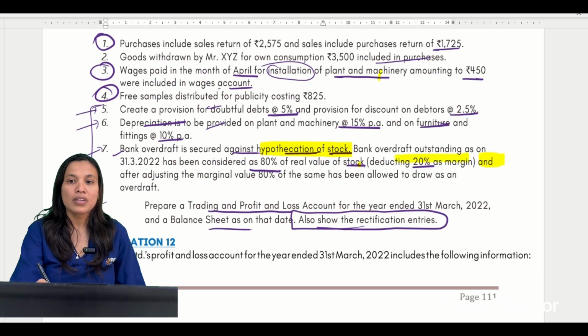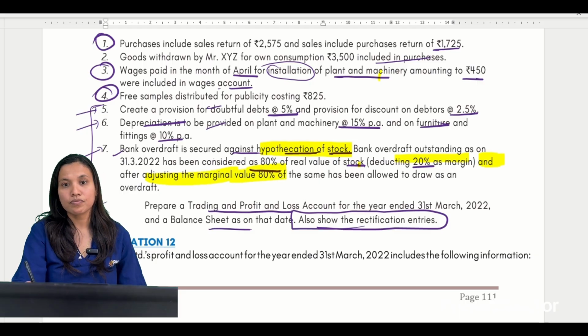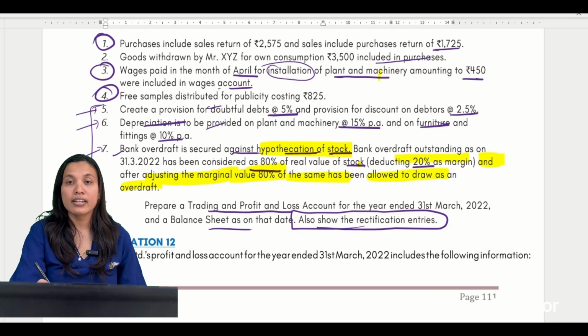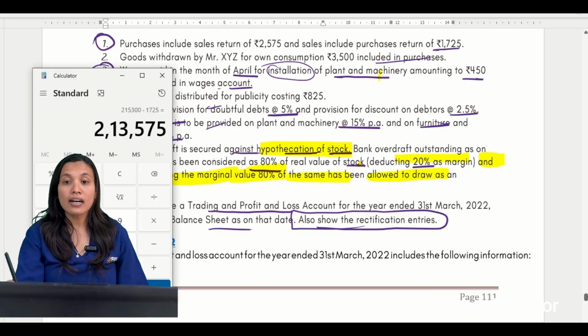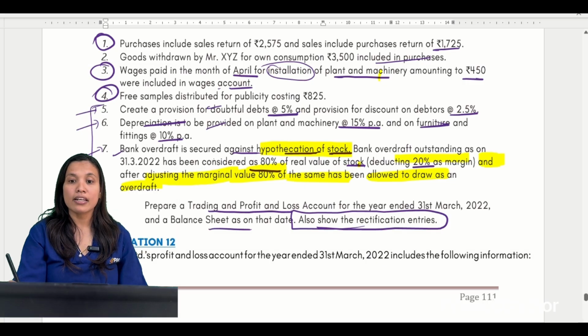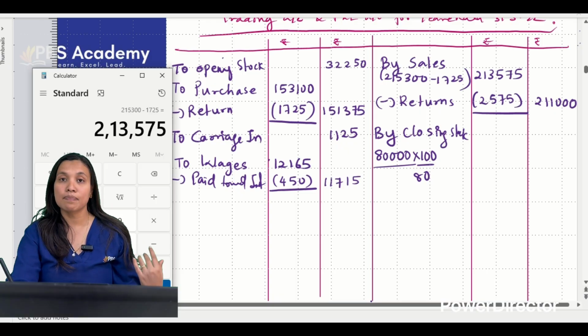ठीक है, okay. And after adjusting the marginal value, 80% of the same has been allowed to draw as an overdraft. Matlab, whatever that was the value, only 80% was allowed to be overdrawn as bank overdraft.